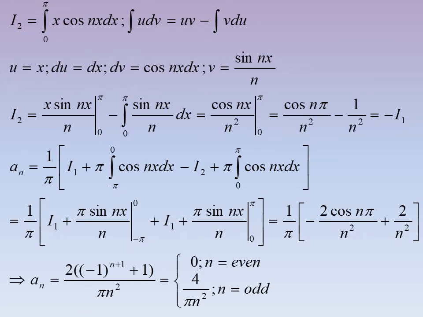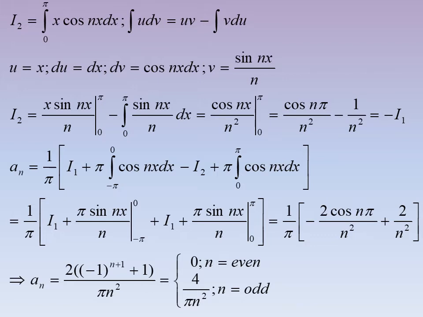Next I have taken I2 as integral from 0 to pi x cos nx dx. This is also like the previous one. It's the integral u dv formula, and u is x and du is dx and dv is equal to cos nx dx. So v is equal to sin nx by n.